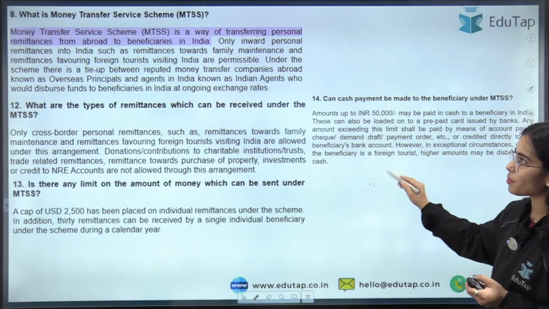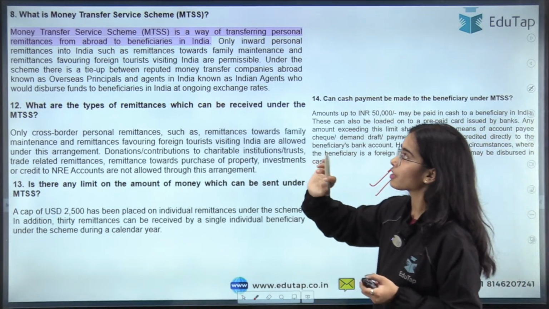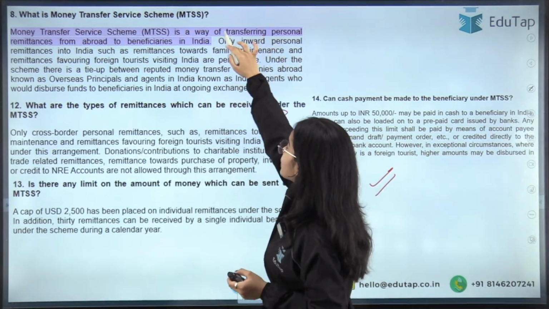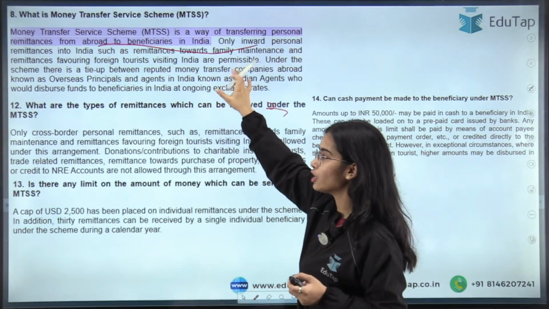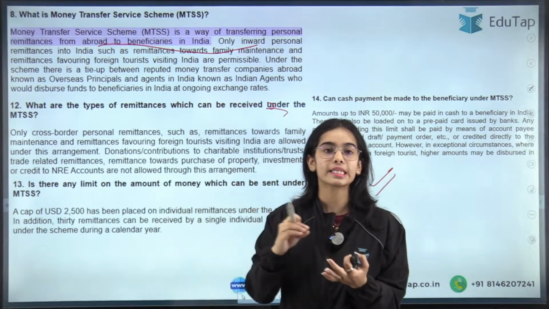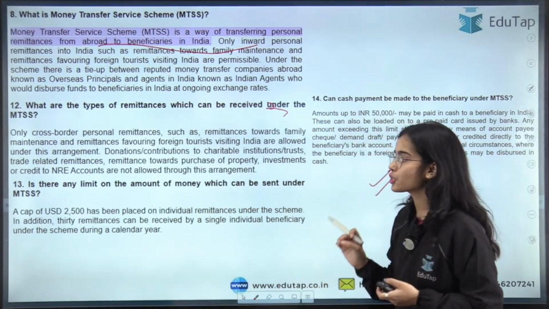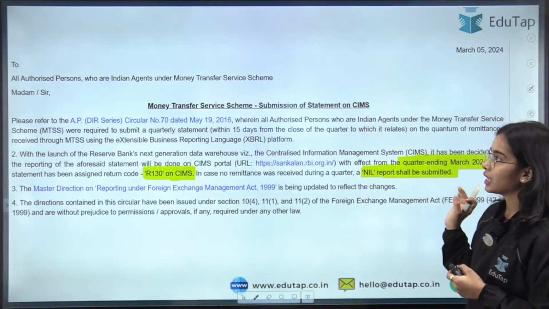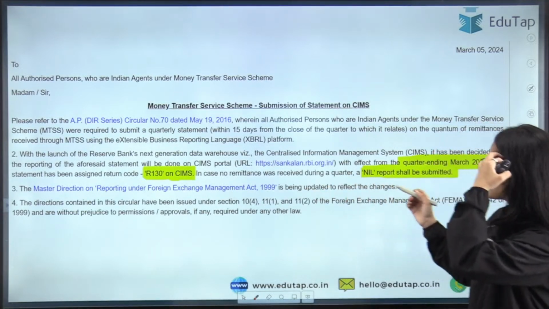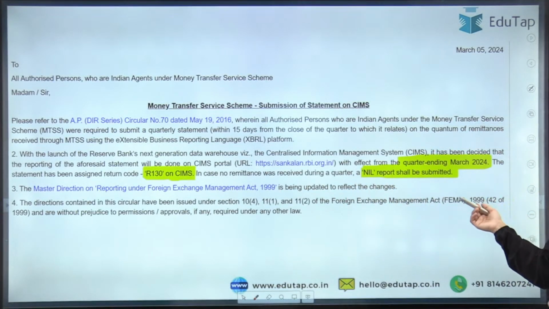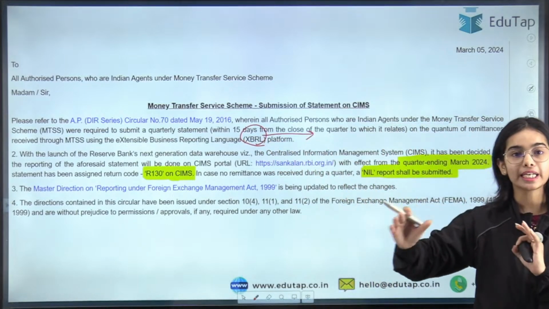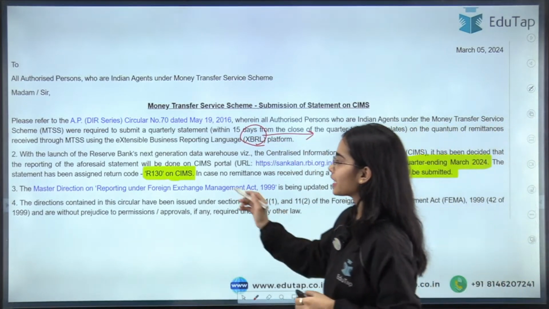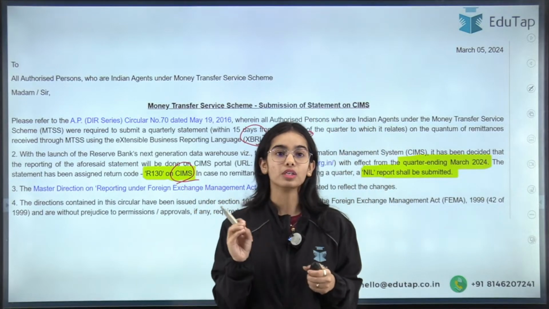So we had discussed the MTSs. This is a money transfer service scheme. This is a way of transferring personal remittances from abroad to beneficiaries in India. For your traveling purposes also, you can send money to India, but the limit is 2,500. Okay. So before, XBRL was being used for the reporting of the data of the MTSs. Now CIMS will be used for the reporting of the data.